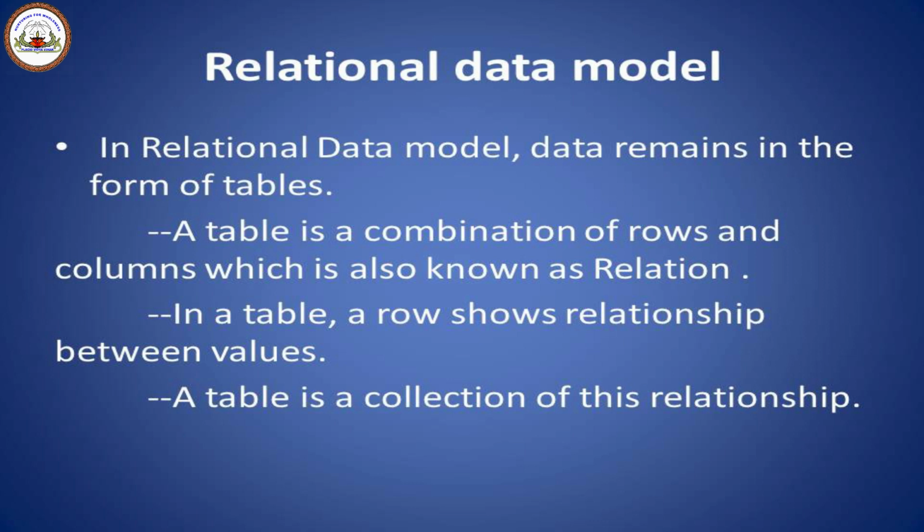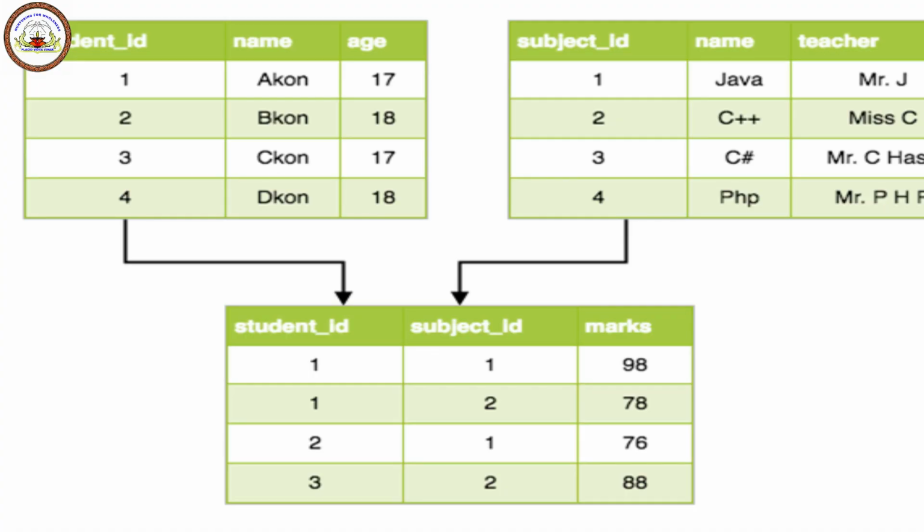In the relational data model, data remains in the form of a table, and the table is a combination of rows and columns, which you already know. In a table, a row shows a relation between values. Different values will be related in a particular table, or you can say in common that a table is a collection of relationships.